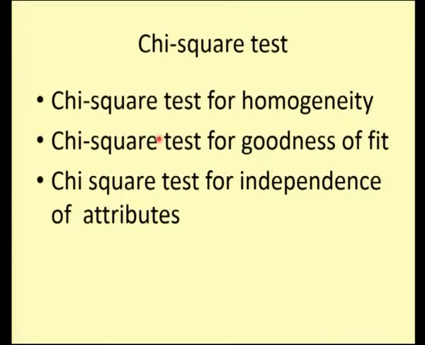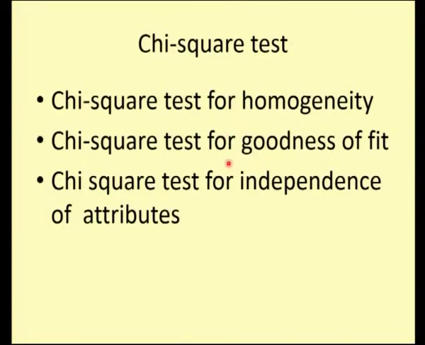So what are the tests under this non-parametric chi-square test? The first test is the test for homogeneity, where we see whether the expected values and the observed values are homogeneous or not. The other one is the goodness of fit test under the chi-square test. Here also we use the same test statistic with your Oi and Ei, and we are going to find whether the fit is good or not.